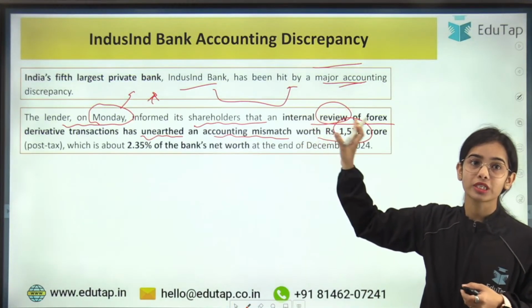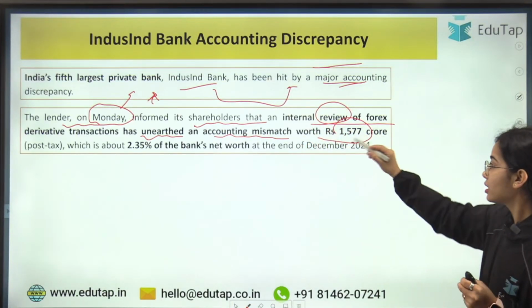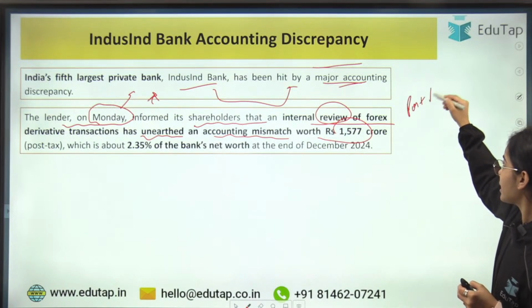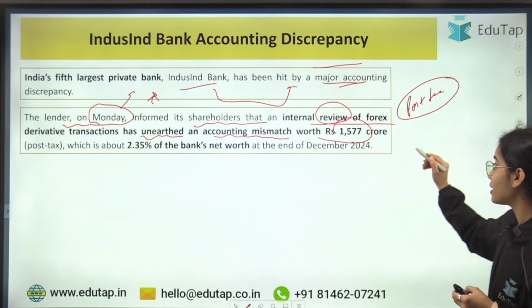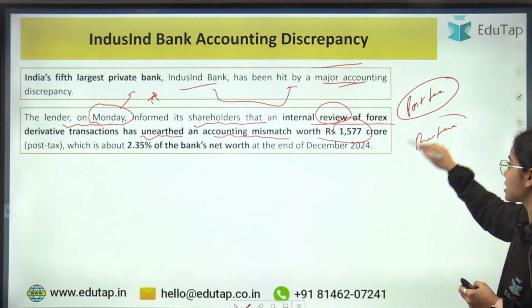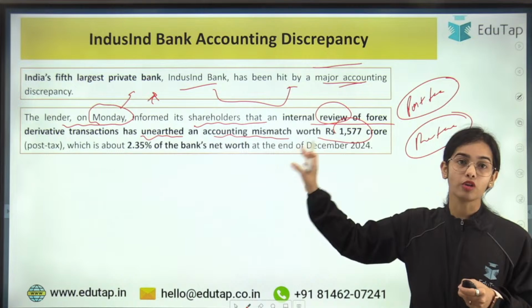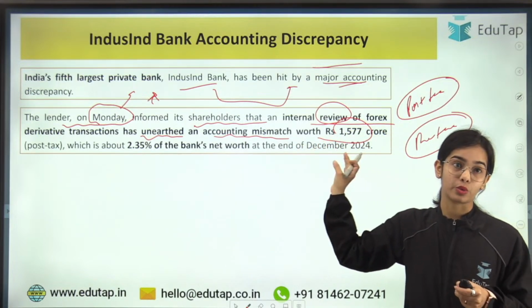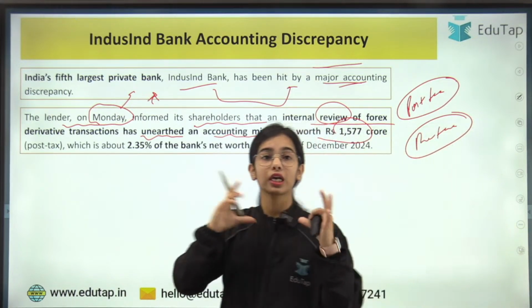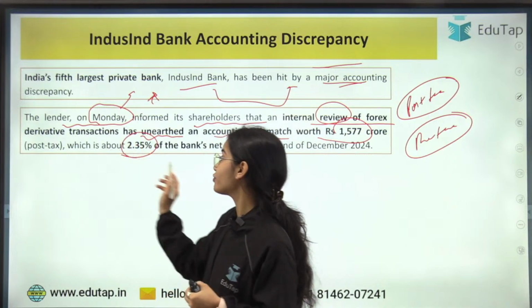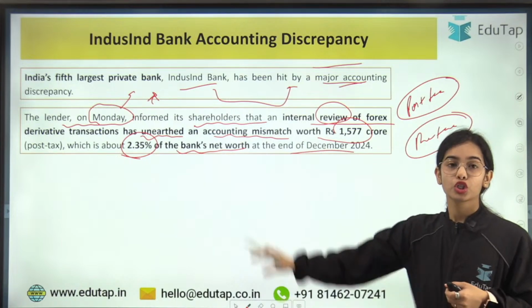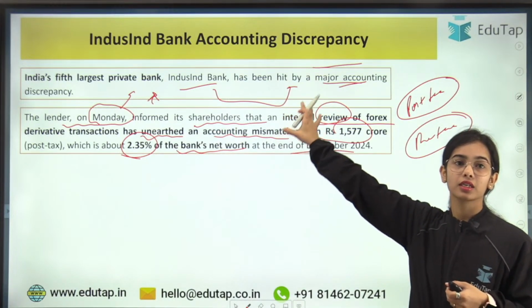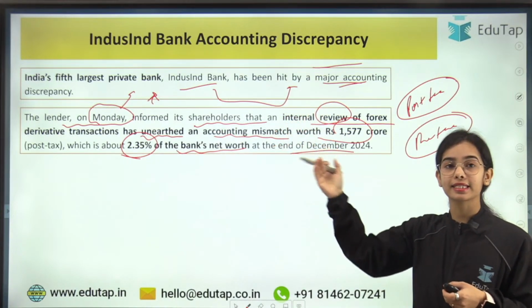Okay, so the post-tax accounting mismatch is 1,577 crores, and the pre-tax accounting mismatch is 2,100 crores. This is a huge number, which is about 2.35% of the bank's net worth at the end of December 2024. So there is a huge accounting mismatch that has come forward.